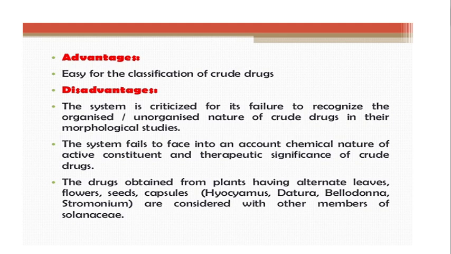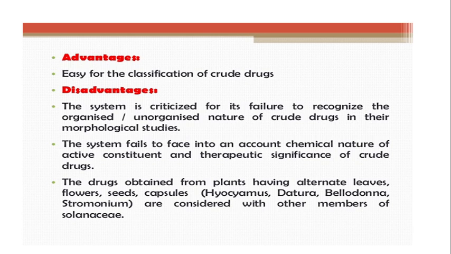Now advantages: in this classification of crude drugs, it is easy to classify. You can easily classify the crude drug. Disadvantages: the system is criticized for its failure to recognize the organized and unorganized nature of crude drugs in their morphological study. So whether the drug is organized or unorganized, what is the nature of that drug, that is not considered in this classification. So this was the disadvantage or failure of this classification.